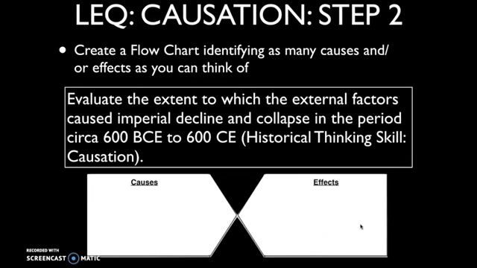Now what about this one? Evaluate the extent to which the external factors caused imperial decline and collapse. Well, then you'll be filling out the other side of your flowchart, the causes side of your flowchart, identifying as many causes of imperial decline and collapse as you can think of. And again, you want to try and focus mainly on external factors, but you also may want to address internal factors in order to more completely answer the question. So once you've generated that flow chart, the next step is then to put those claims together into what's known as a thesis. So your next step is to write a thesis.